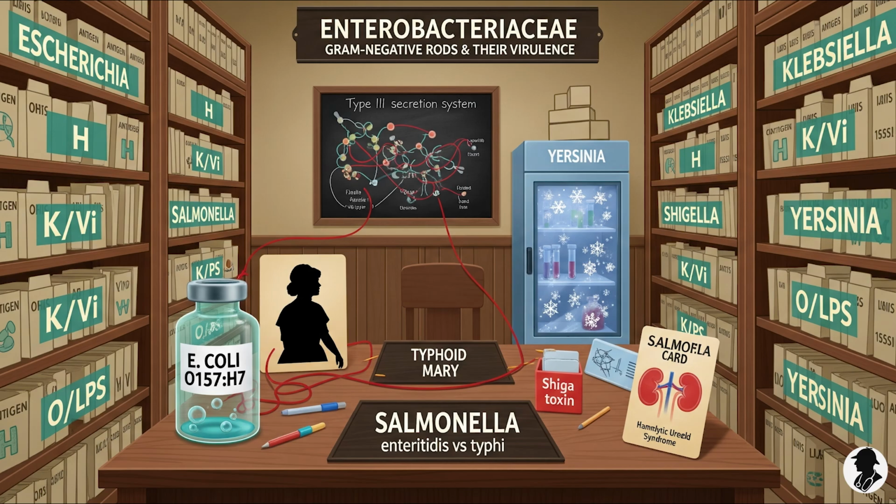That's a great insight. So these basic characteristics really guide our thinking from the get-go. Now, within this big family, you mentioned different types of troublemakers, like an invading army versus sleeper agents. That's a powerful analogy, yes. The invading army are what we call primary pathogens. These are the species that almost universally cause disease when they encounter a susceptible host. We're talking species like Salmonella enterica, Shigella, Yersinia pestis, Yersinia enterocolitica. They don't need an invitation to cause trouble. They're built for it. Always looking for a fight.